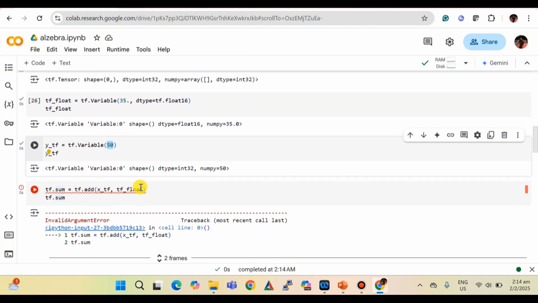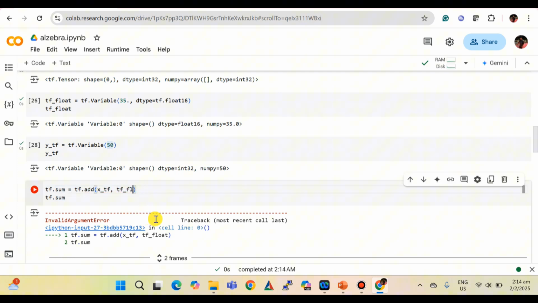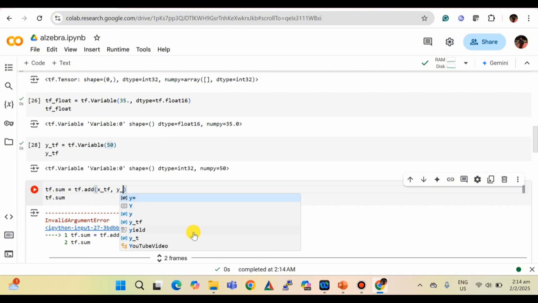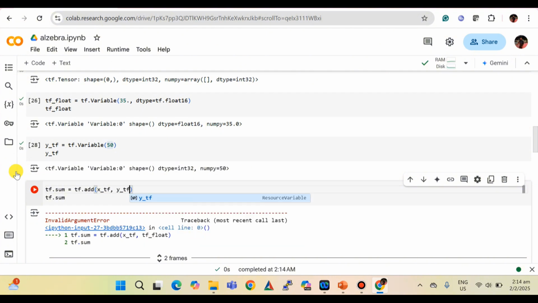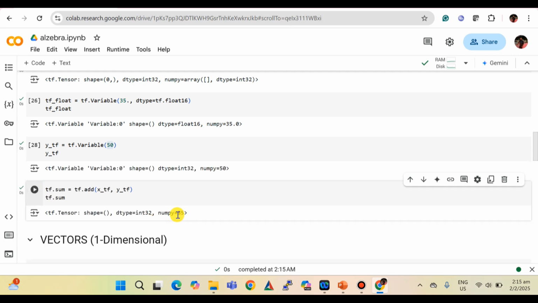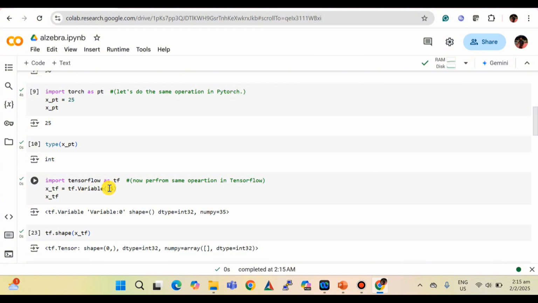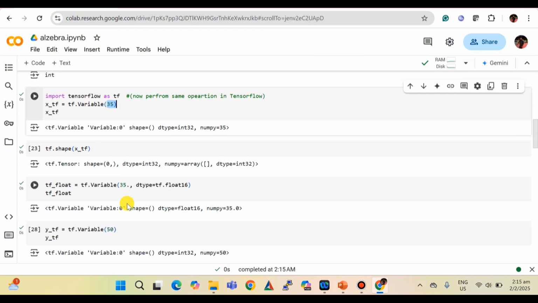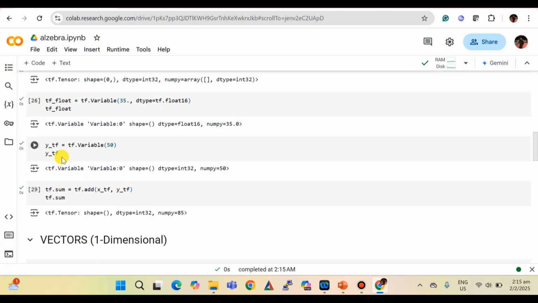Now it will work if I put y underscore tf here, because both the data types are the same now, so it will support and we will be getting the sum. Here we are getting the sum 85, because the x_tf value is 85 and the y_tf value is 50. So in total we are getting 85.